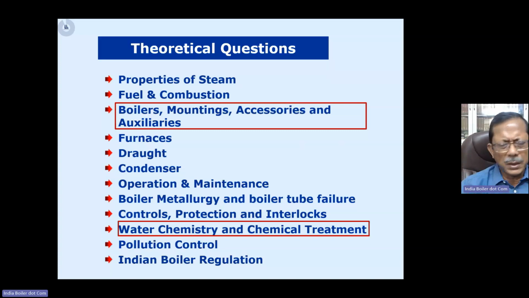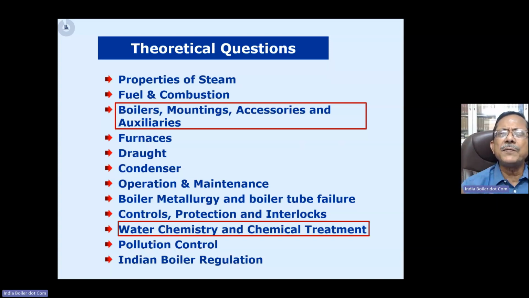In short, I usually tell everyone that whenever you are going for an examination conducted by any state, first of all, cover the previous question papers of that state and the neighboring states. So, if you are going from Gujarat for Gujarat IBR, then you perhaps would like to cover the Maharashtra IBR, then the Rajasthan IBR, and similar types of questions are asked by Chhattisgarh and Jharkhand as well, right?